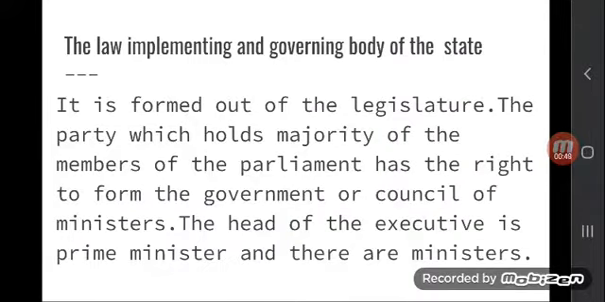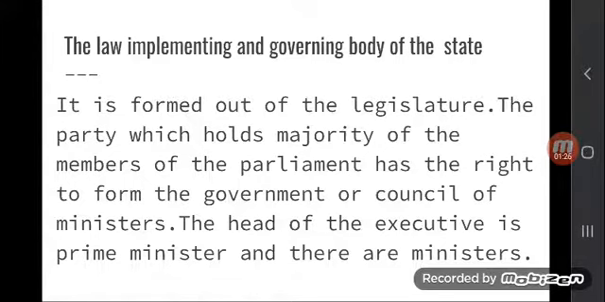So what is the executive? The executive is the law implementing and governing body of the state. As I have already told you, the executive is the government. It is the council of ministers. As you know, there are three important organs of the state: legislative, executive, and judiciary. I have already talked about the judiciary in my previous class, and today we are going to discuss the executive. The executive is formed out of the legislature.